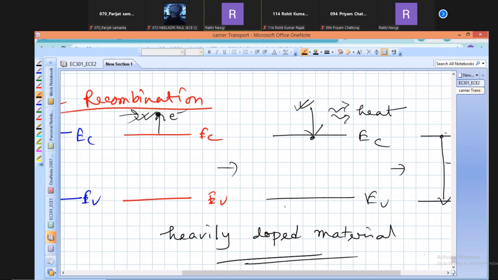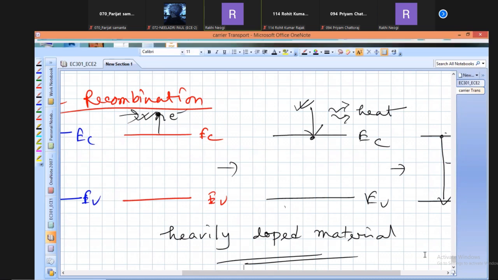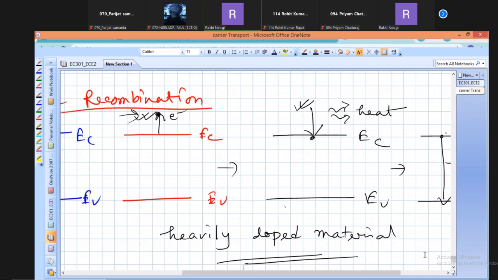An MCQ question can come, for example, where is this recombination observed, or previous recombination like this. This is all about the generation and recombination.